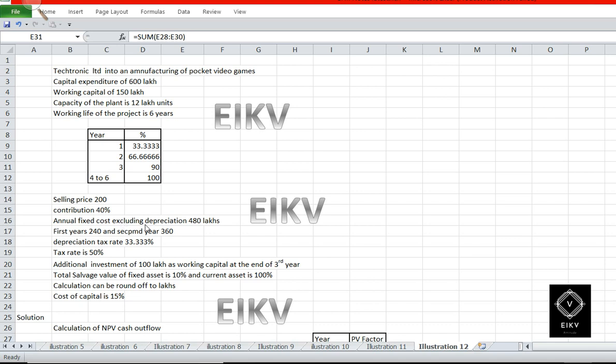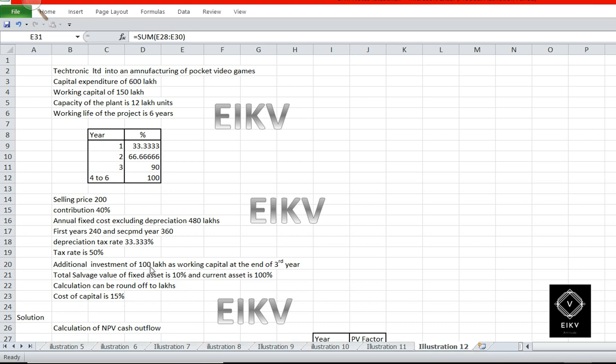Annual fixed cost excluding depreciation is 480 lakhs. Okay, before that in the first year the fixed cost will be 240 lakhs and on the second year it will be 360 lakhs and from third year to last year the fixed cost will be 480 lakhs. Okay, depreciation is 33.3 percentage which is allowed in income tax and the tax rate is 50 percentage.